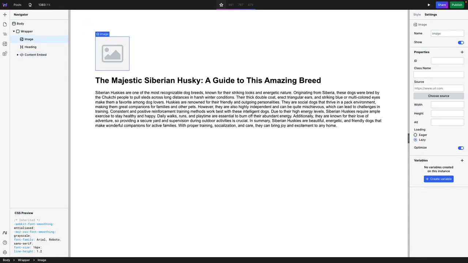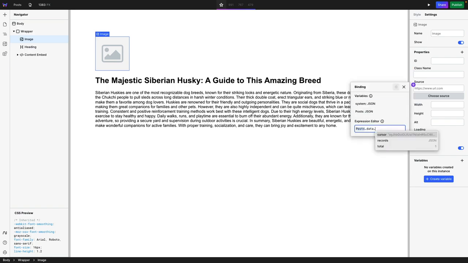And the last one is going to be the image. In the image, I need to put the source of the image. I'm going to go here, post.data.records.0.fields, and you keep going. So this one is going to be 5. Let me see.